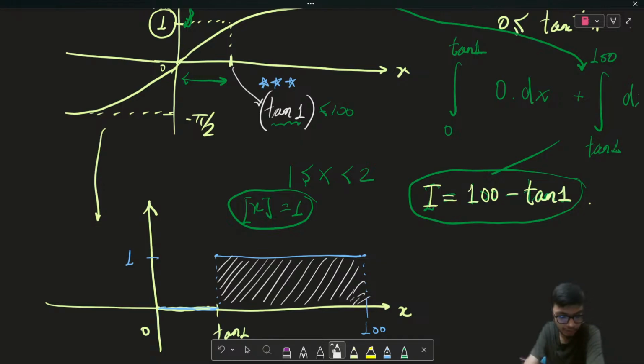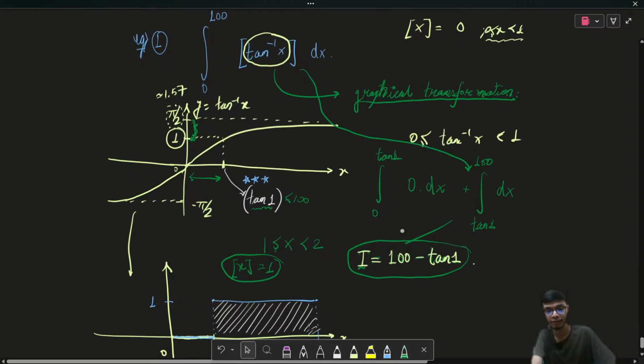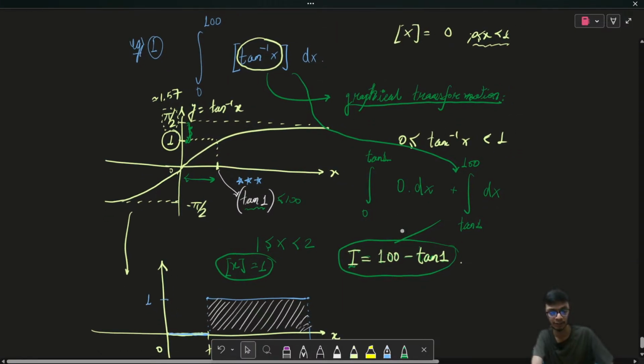Is the question clear to all of you? Please let me know. This is a very interesting problem. Please try to analyze this problem again and again. If you are having any confusion or any doubt anywhere, please ask me right now.